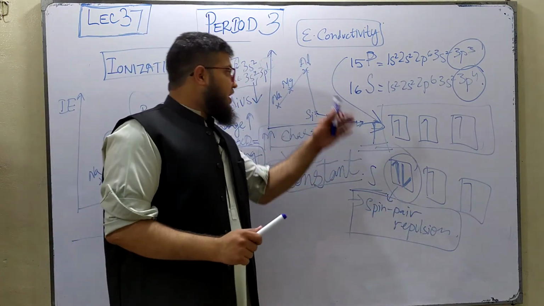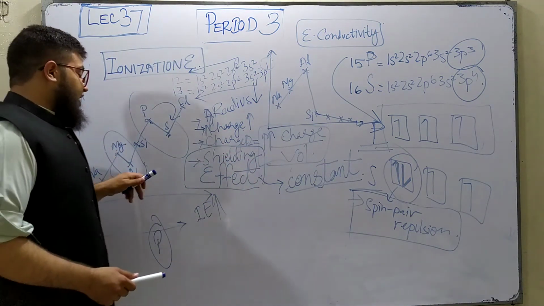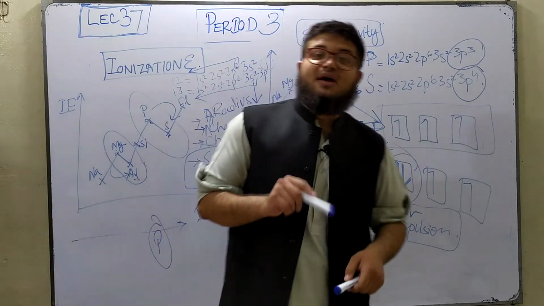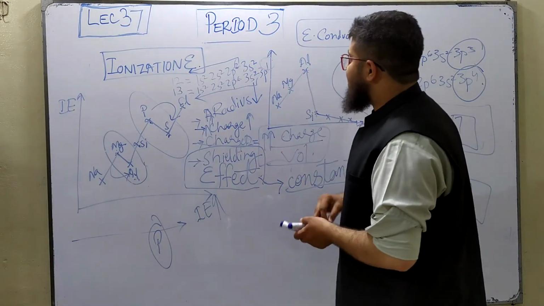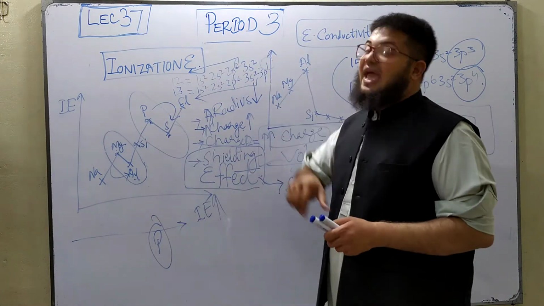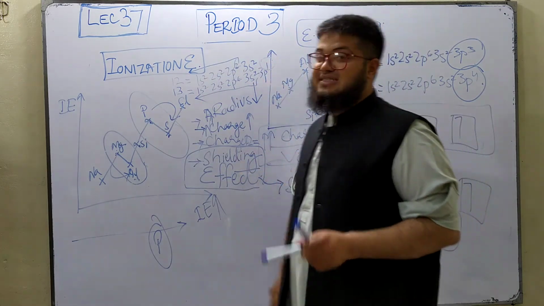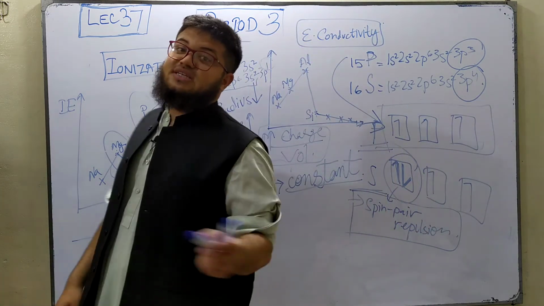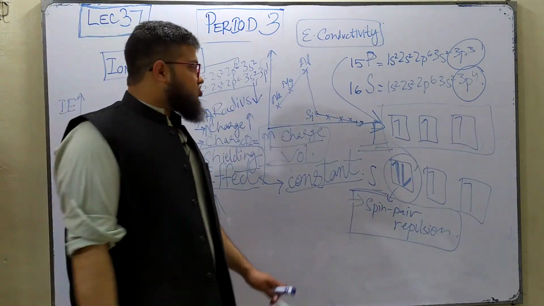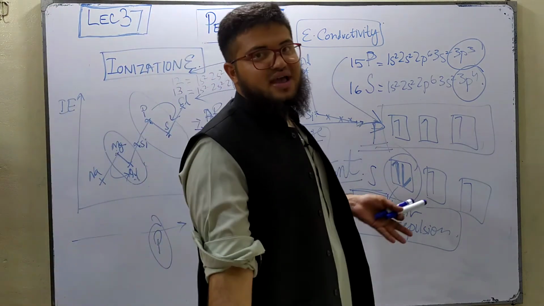And for magnesium and aluminum, it's because the outer shell electron of aluminum is better shielded. It is in the 3p orbital, whereas the outer shell electron of magnesium is in the 3s orbital. If it is better shielded, then it is going to be less tightly attracted to the nucleus, and so lesser energy would be needed to remove it. This was about the ionization energy's general trend and exceptions. Both of them have been revised and covered.